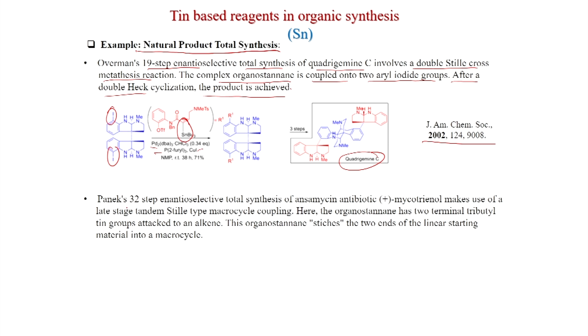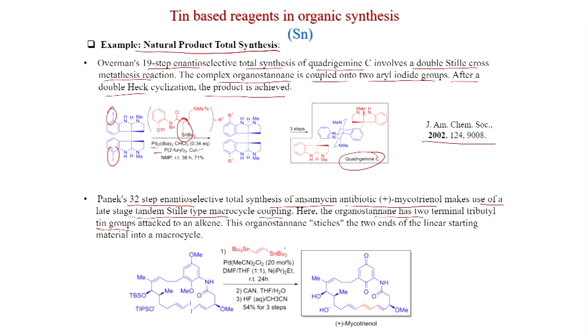Also, the Panek group reported a 30-step enantioselective total synthesis of the ansamycin antibiotic mycotrienol, which makes use of a tandem Stille-type macrocycle coupling. Here the organostannane has two terminal tributyl tin groups attached to an alkene. You can see this is the structure of the organostannane, with two terminal tributyl tin groups. This organostannane reacts with the two ends of the linear starting material, which has two vinyl iodide groups.